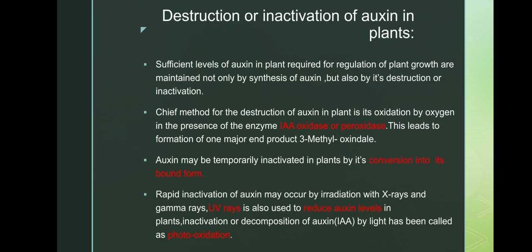In this destruction, you must remember three main points: the IAA oxidase or peroxidase enzyme which oxidizes the auxin, which is the cheapest method; next, conversion into the bound form; and third, reduction of auxin levels by irradiation or by using light, which is called photooxidation. These three must be remembered.